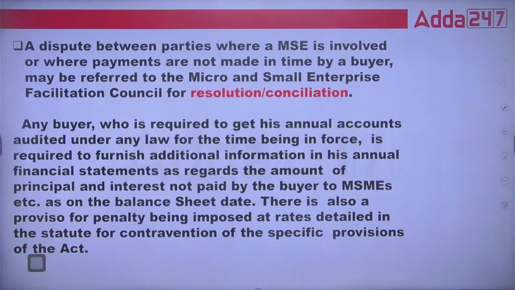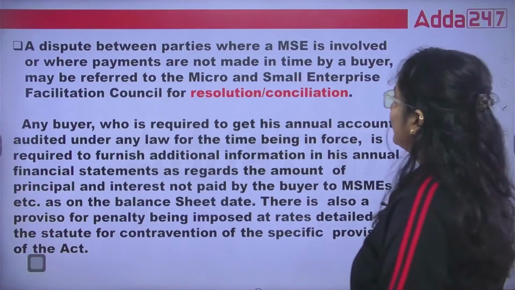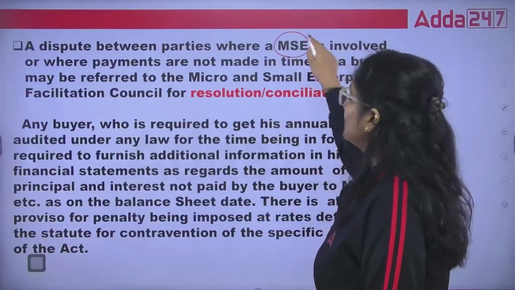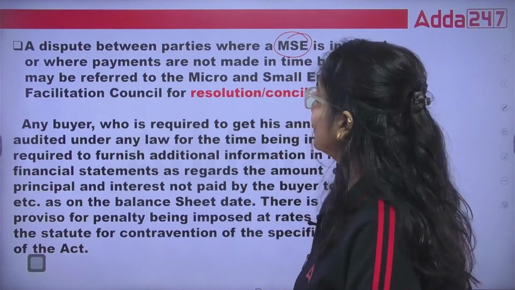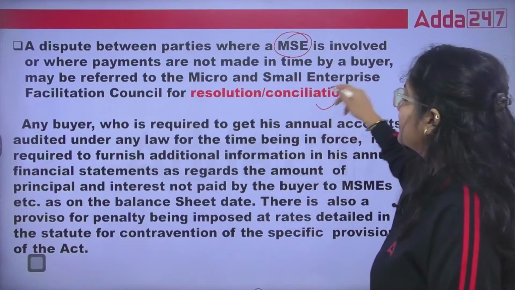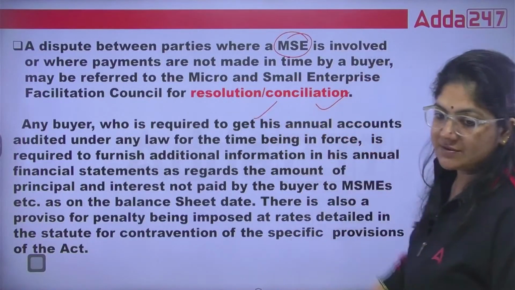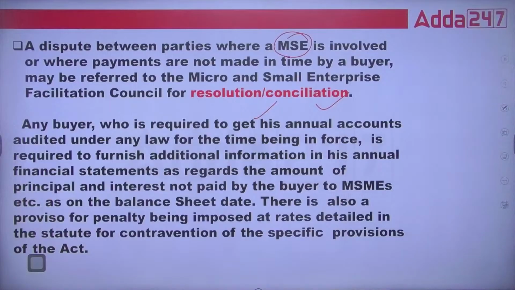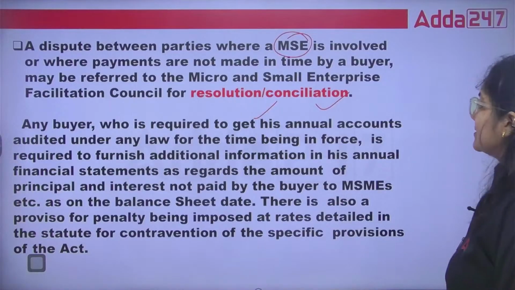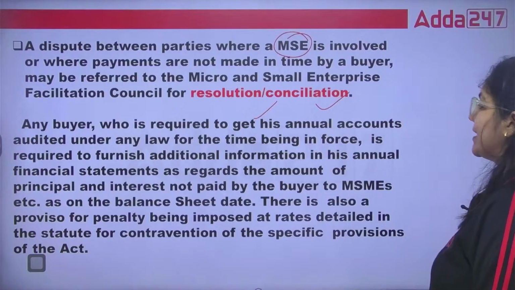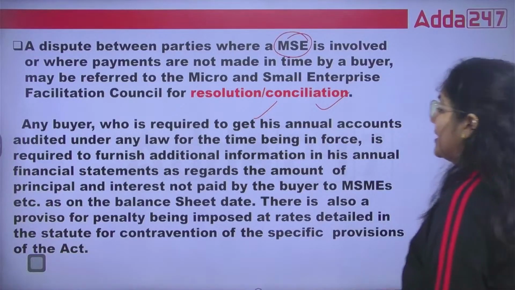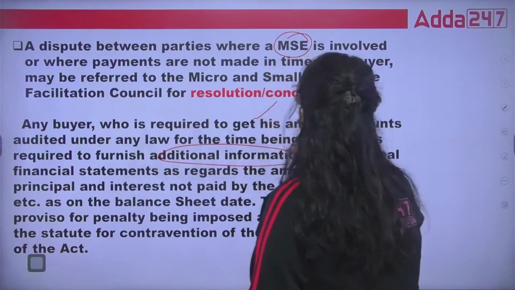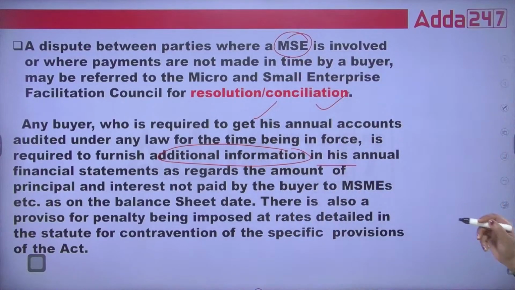Now the dispute between parties in micro and small enterprise. The medium is missing here. So conciliation is there and resolution is there where the dispute can be solved. The buyer who is required to get his annual accounts audited under any law for the time being in force is required to furnish additional information in his annual financial statement. So he has to give everything regarding the particular act in front of the seller.